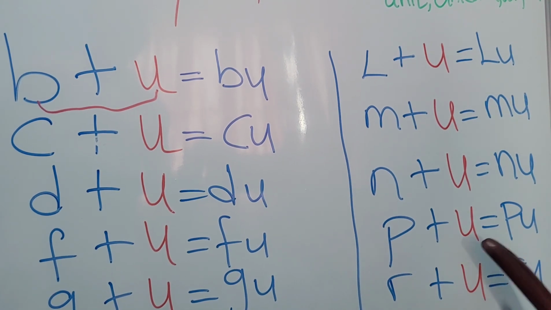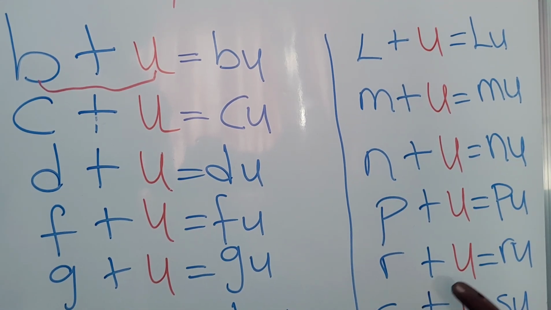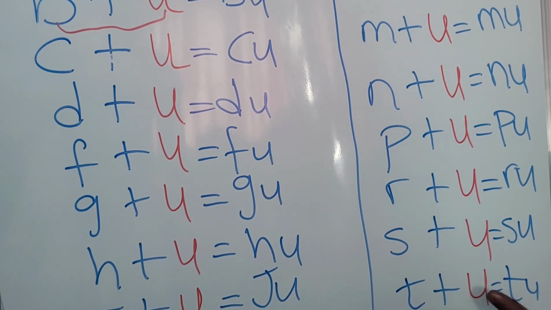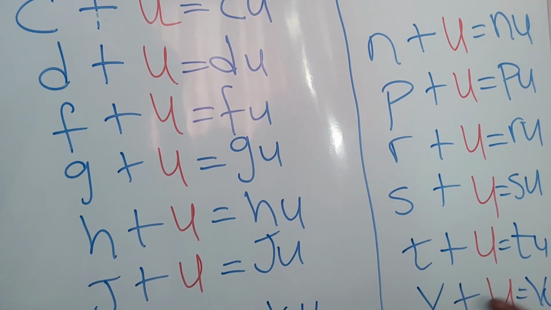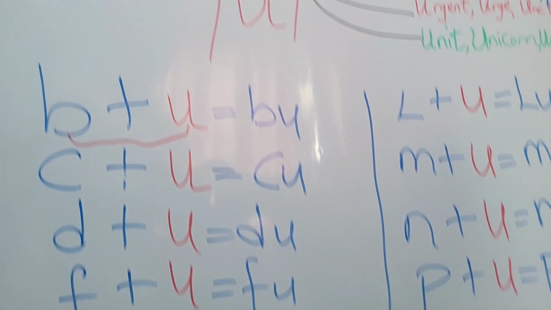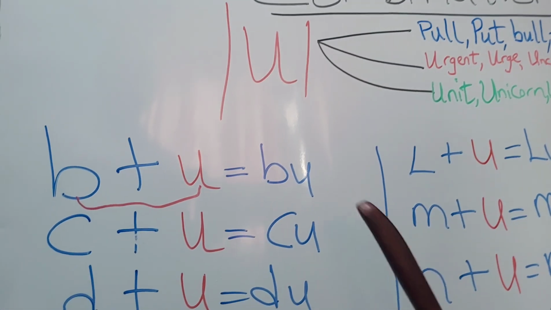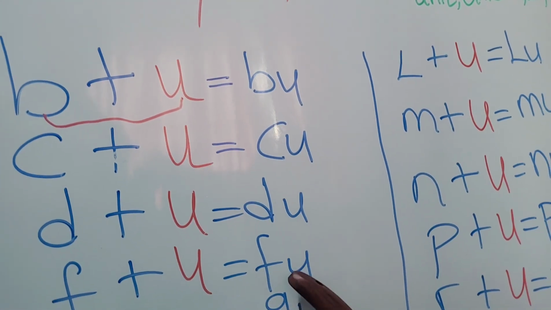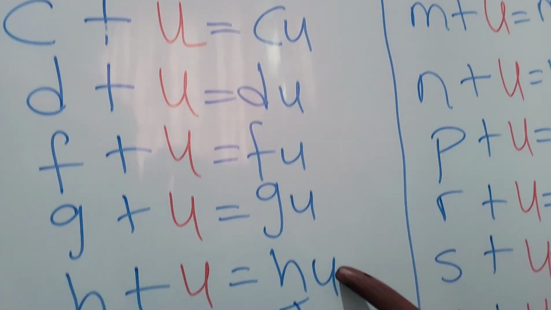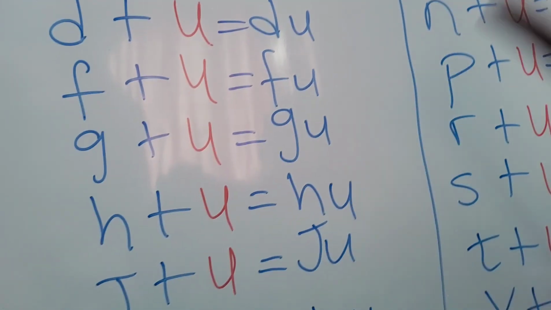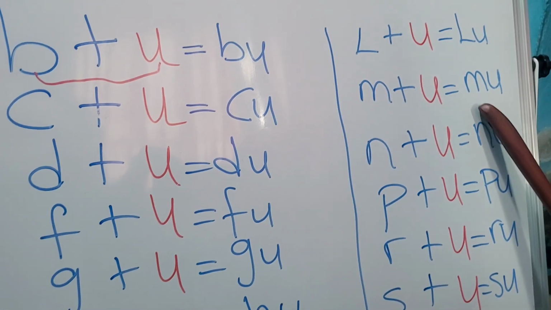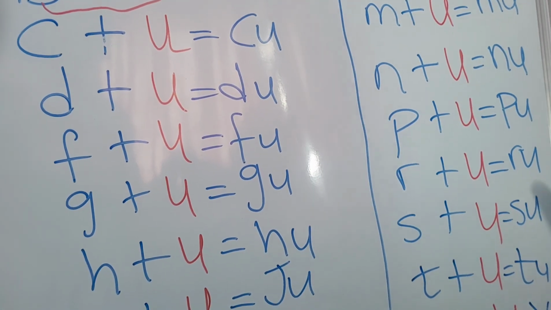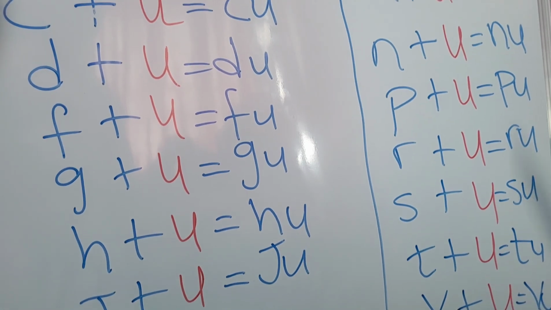P, U, pu. R, U, ru. S, U, su. T, U, tu. V, U, vu. And let's take them together. Bu, ku, du, fu, gu, hu, ju, ku, lu, mu, nu, pu, ru, su, tu, and vu.